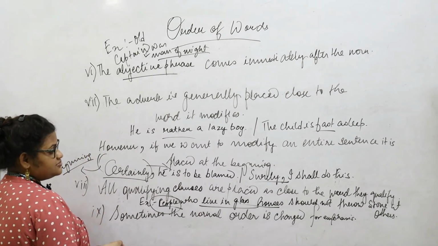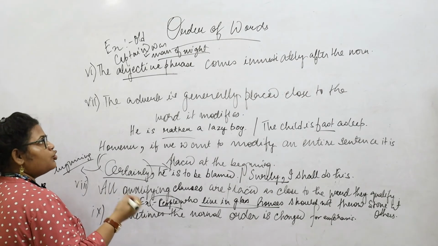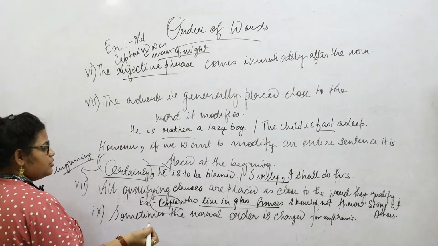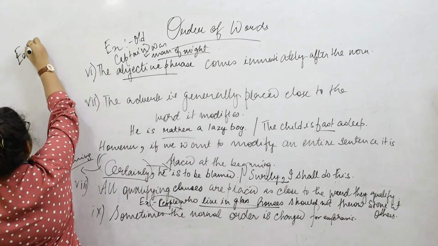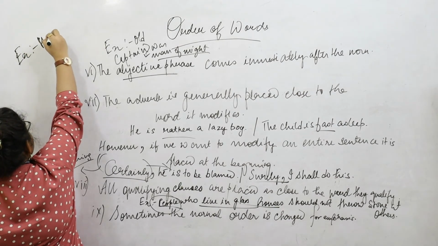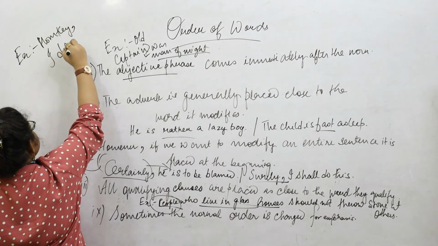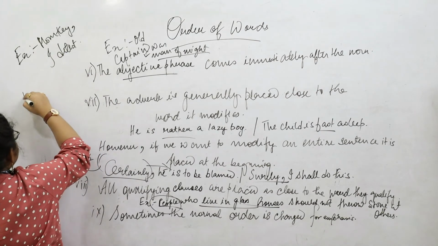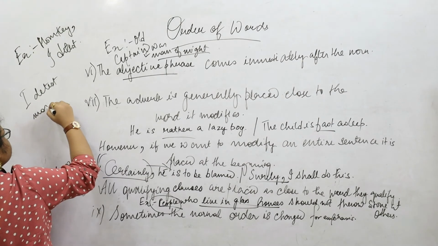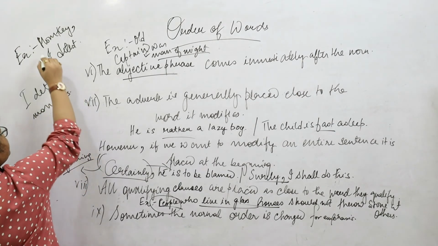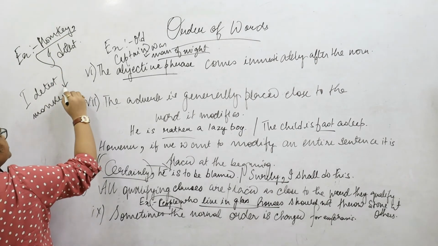Finally comes the rule that sometimes the normal order of the sentence is changed in order to give emphasis to a certain part of the sentence. For example, if we say monkeys I detest, the usual arrangement would have been I detest monkeys, but in order to give emphasis to how much I detest monkeys, they are placed at the beginning of the sentence.